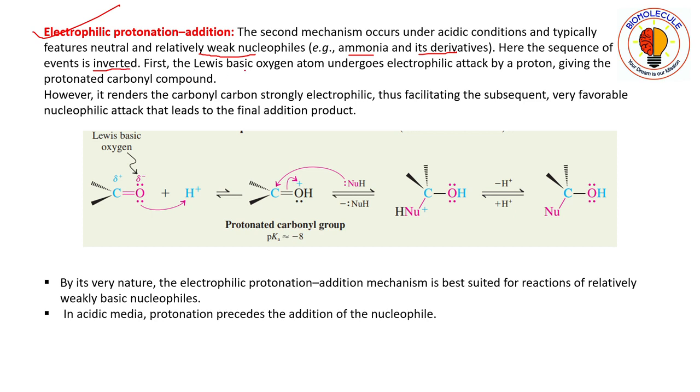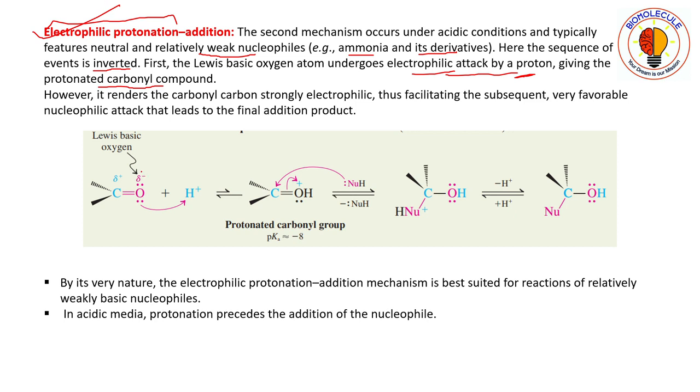First, the Lewis basic oxygen atom undergoes electrophilic attack by a proton, giving a protonated carbonyl compound. So as by its name, electrophilic protonation. That means first the oxygen will be protonated through an electrophilic proton, and it will give a protonated carbonyl compound.